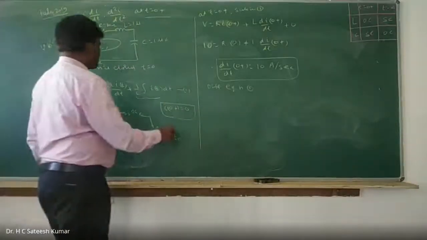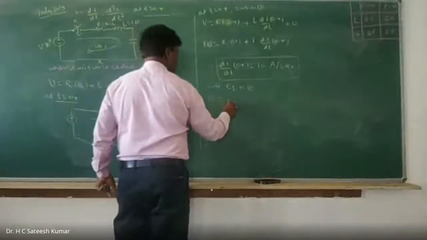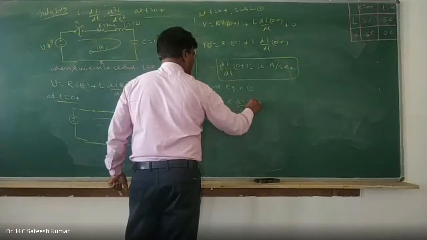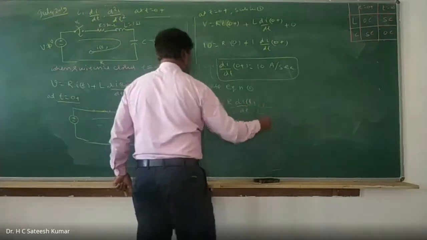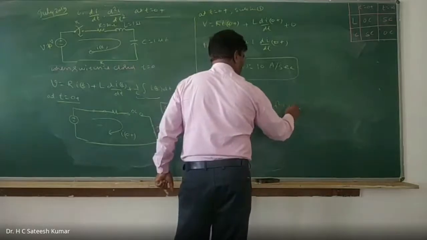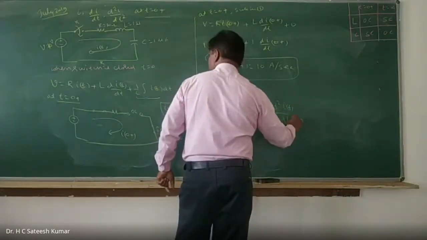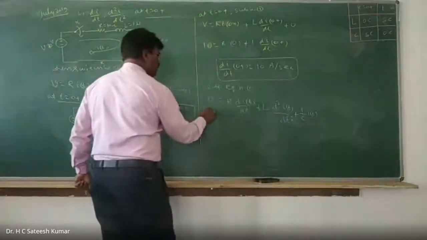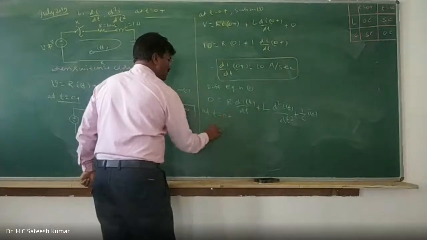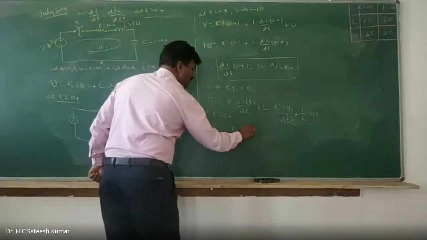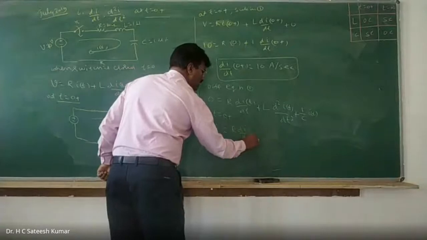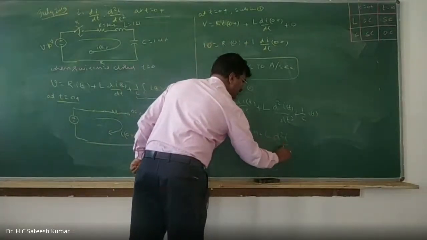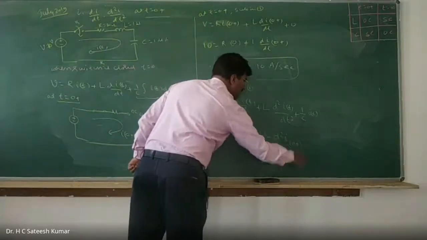Therefore, the differentiation of a constant is what? 0 is equal to R into di of t divided by dt plus L into d squared I of t divided by dt square plus 1 by C into I of t. At t is equal to 0 plus, 0 is equal to R into di by dt at 0 plus L into d squared I divided by dt square at 0 plus.